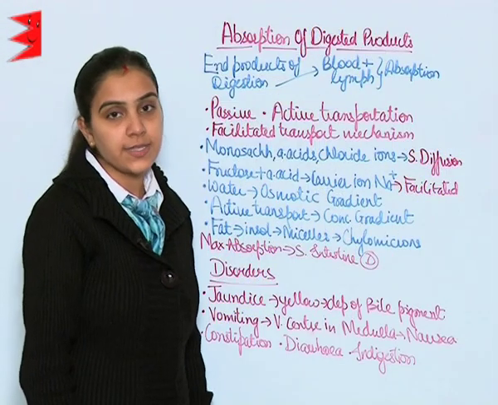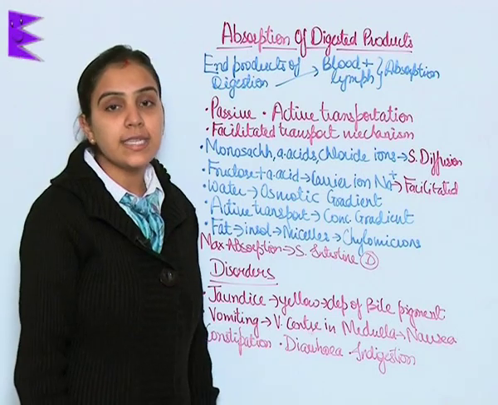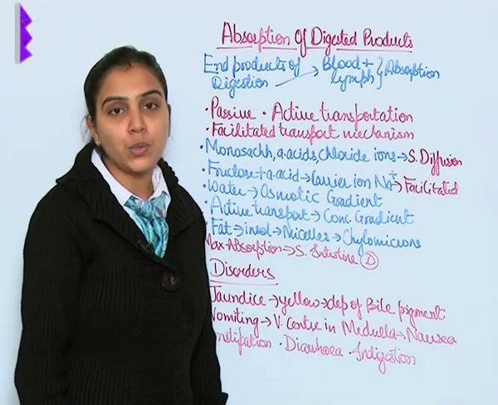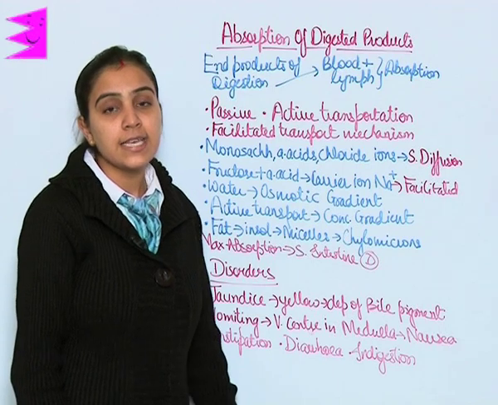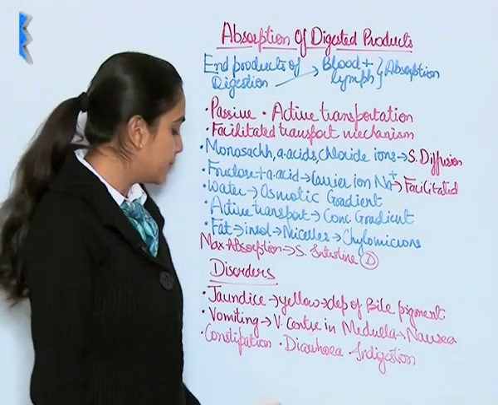Disorders of the digestive system. Jaundice. Jaundice is deposition of bile pigment which leads to yellowing of nails, skin, eyelids, etc.